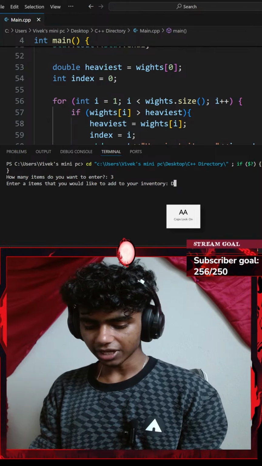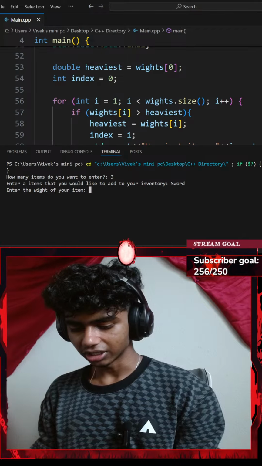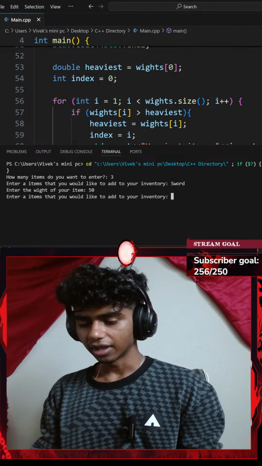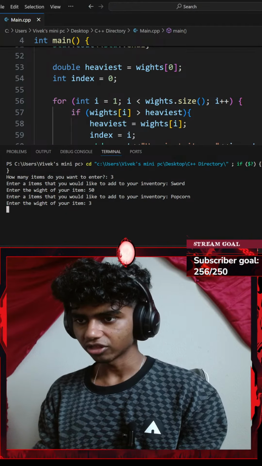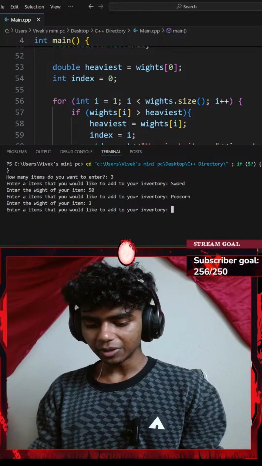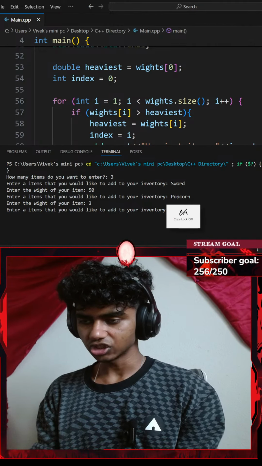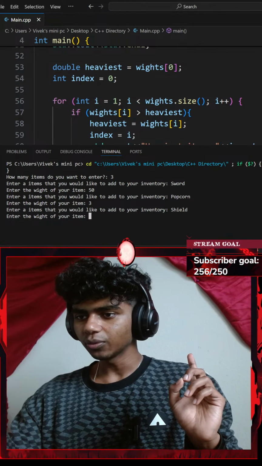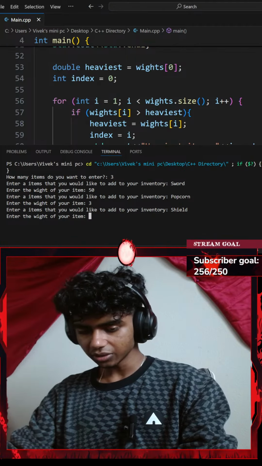What is the first item? Let's go with a sword. This is a 23-pound sword, guys, or I don't know, a 50-pound sword. And then I want to add a popcorn, which weighs like 3 pounds. And then what would you like to add? Maybe a shield. Okay, what's the weight of my item? Let's go with 7 pounds.